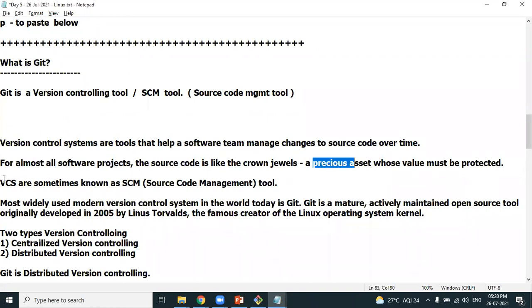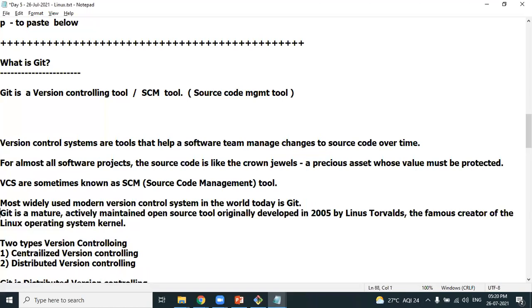Version controlling systems, VCS, are also referred to as source code management tools. The most modern and widely used source code and version controlling system in the world is Git. Git is the number one source code management tool, the number one version controlling tool. Git is a mature, actively maintained, open source, free tool. The best point is that 90% of the DevOps tools are open source. It was developed by Linus Torvalds in the year 2005.